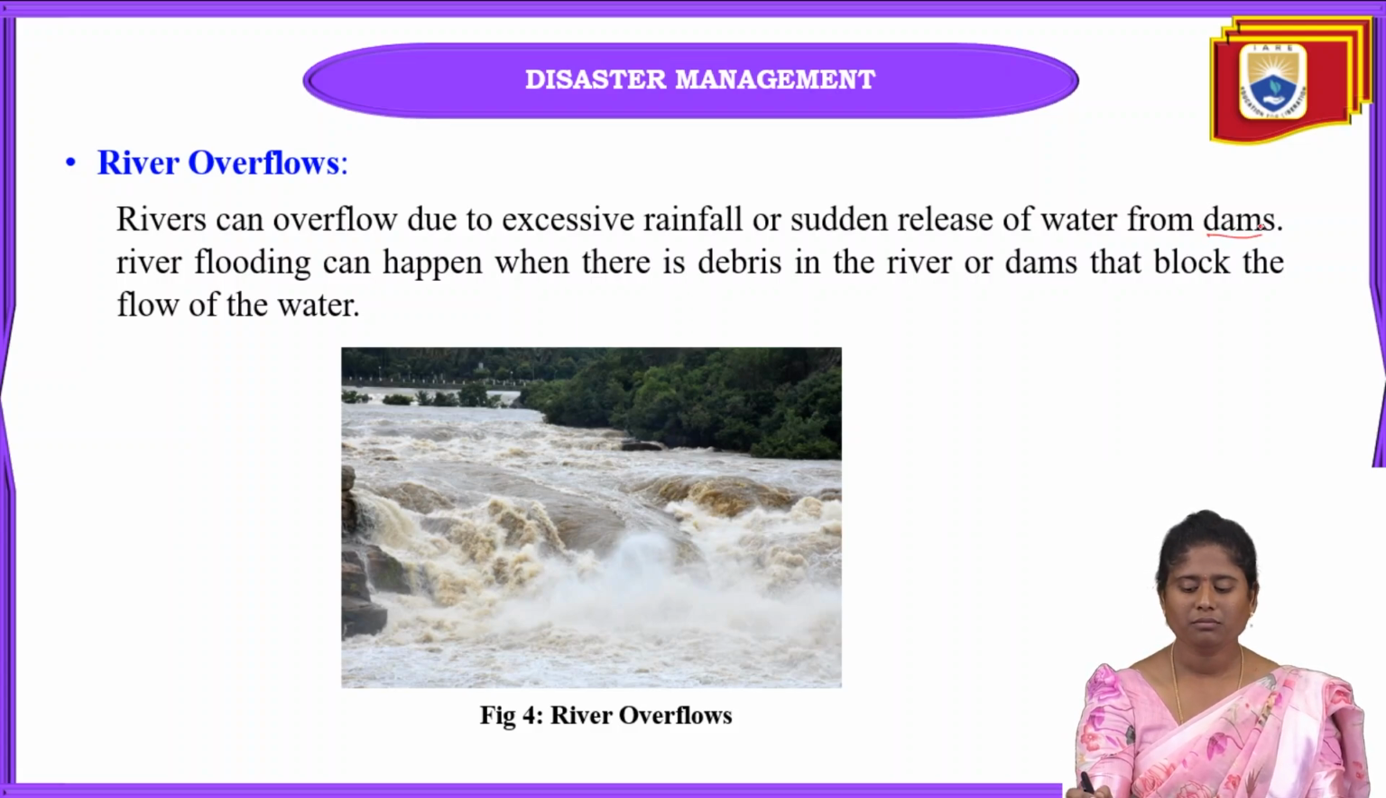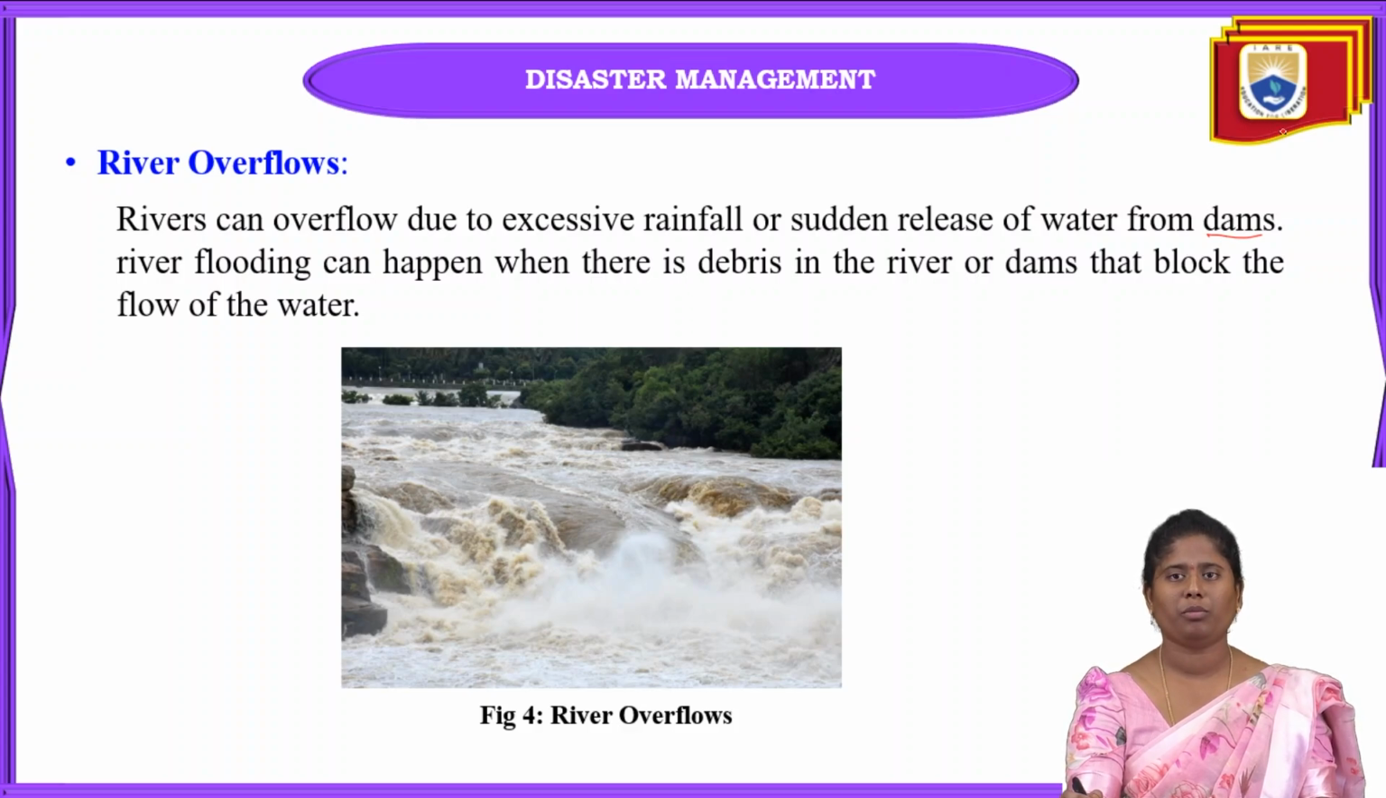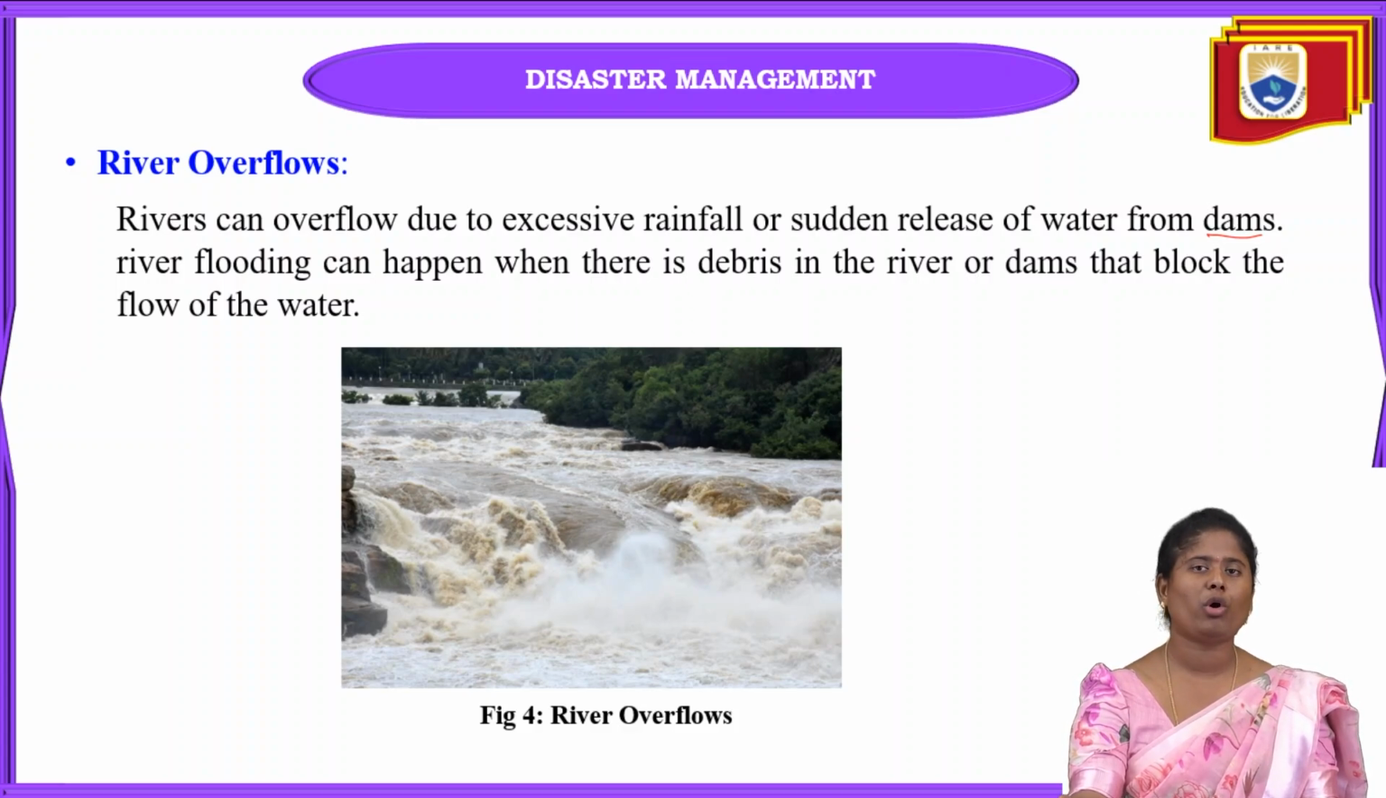When we compare these dams, as I just told you, the dam and reservoir have a certain capacity. Other than that capacity, they can't sustain that water. What will happen is they will just release that water towards the downstream. Because of this sudden release of the water, river flooding can easily happen.